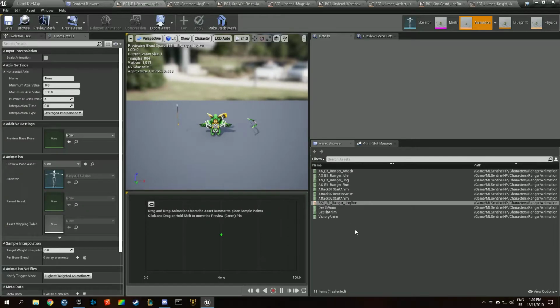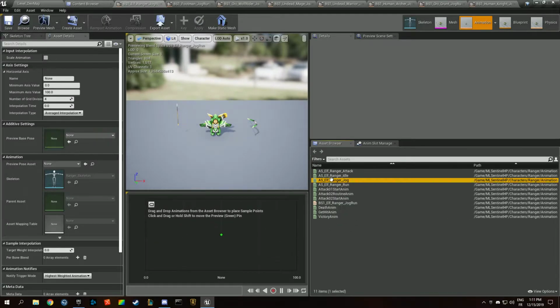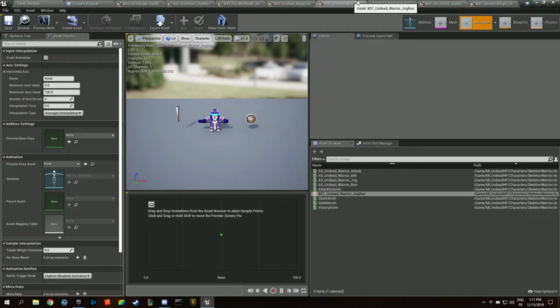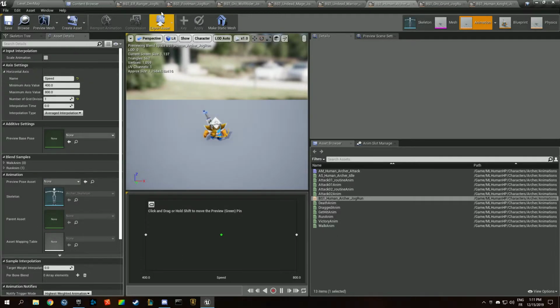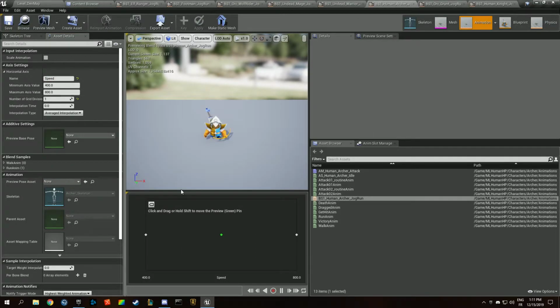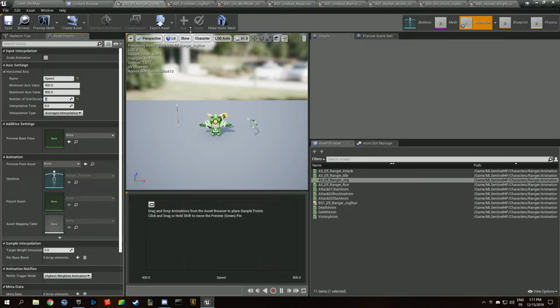Some of them are not opening where we want them. So the jog run is going to use the jog. Oh yeah, I think we need some kind of setup. What do we want here? We want 40, 80, and it's going to be speed. Number of grid division 1. Okay, so speed 40, 80, 1.